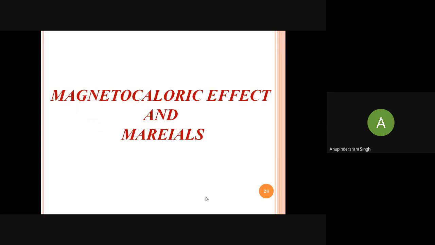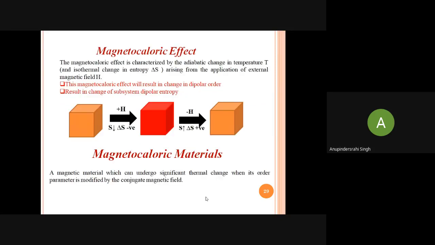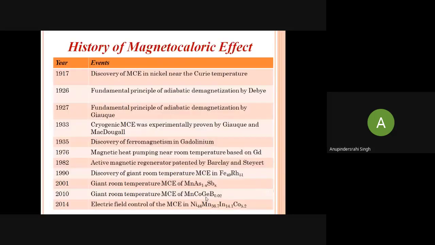The magnetocaloric effect has similar behavior to the electrocaloric effect, but the only change is that we are using the magnetic field as the driving field in magnetocaloric materials. This shows the same kind of behavior as the electrocaloric effect.